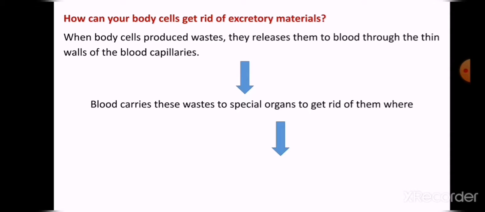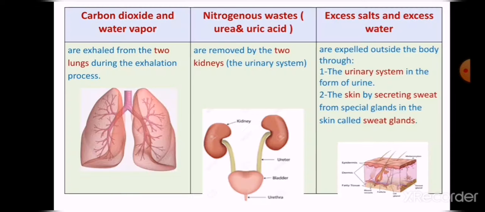So how can you get rid of these wastes? What are the organs that are responsible for getting rid of these wastes? Number one, carbon dioxide gas.